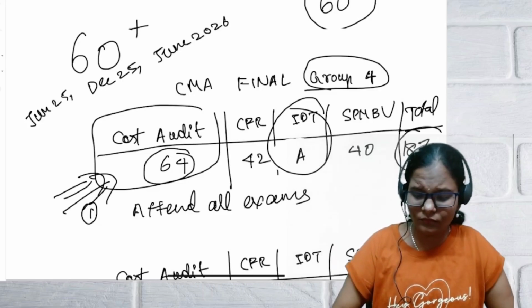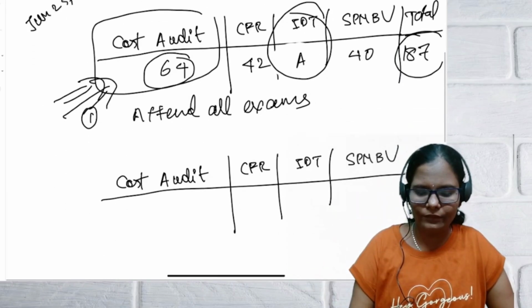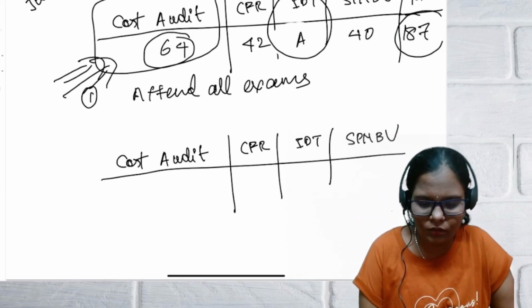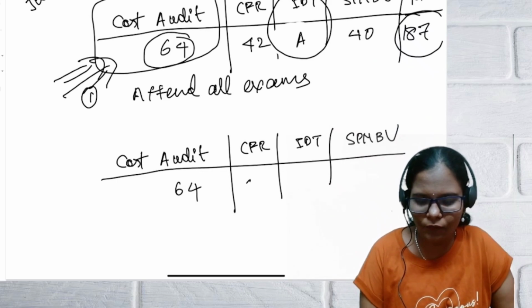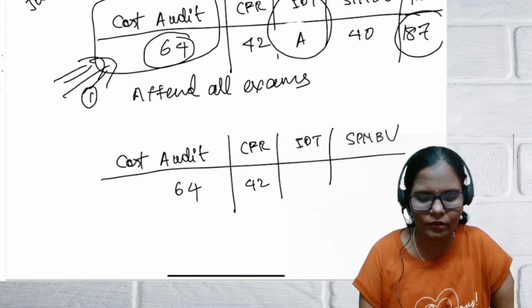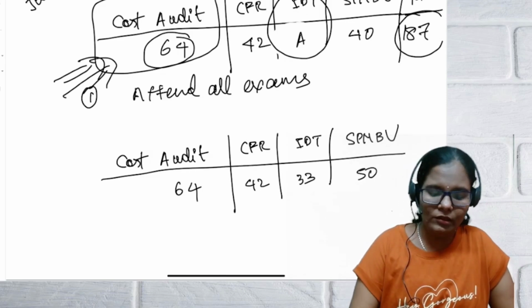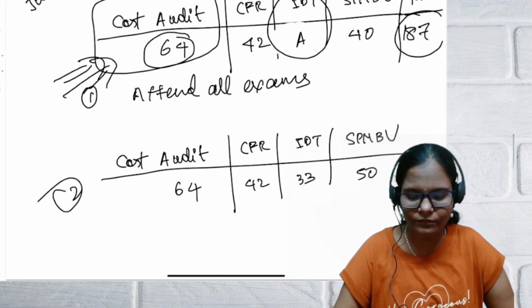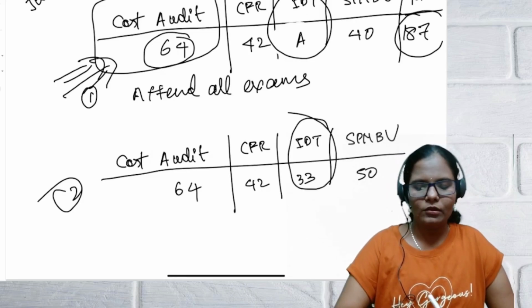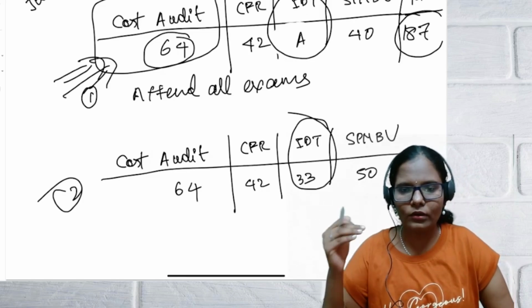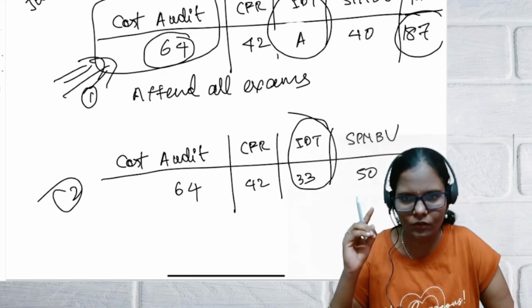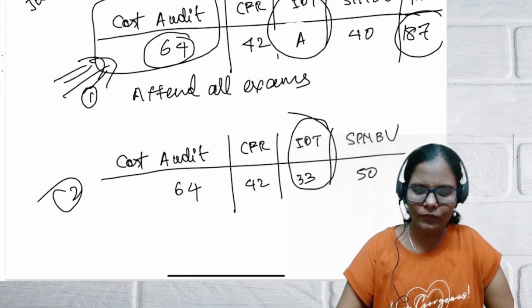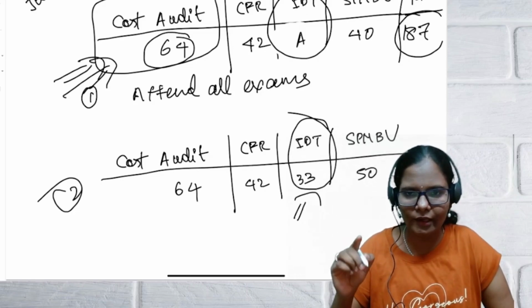Then another important thing is, if you got 64 in Cost Audit, CF 42, but you failed in a subject like IDT with 33, and SPMBV 50. In this second case, you should note this point: you failed in a subject, that is you got less than 40 marks in one subject, you got only 33 in IDT.